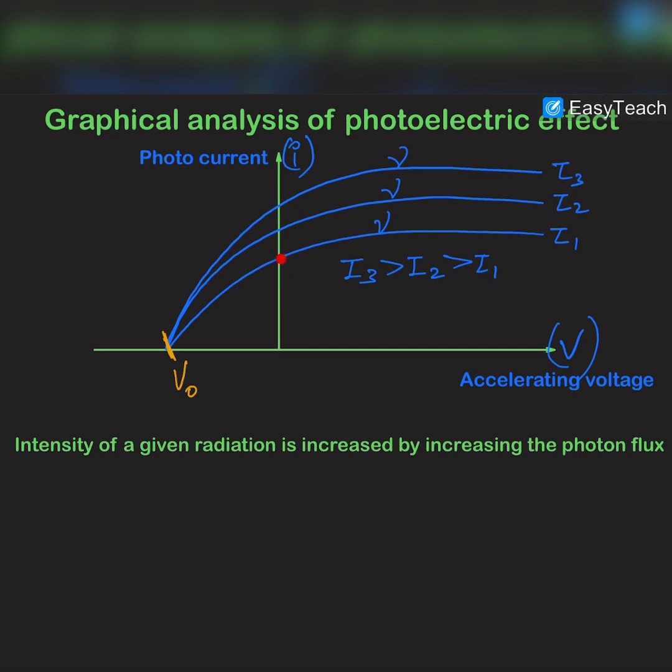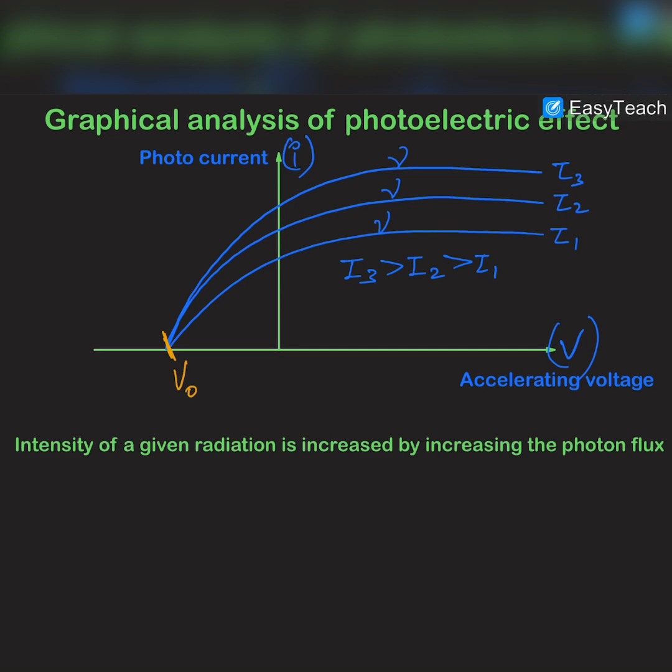This is due to the fact that some of the electrons were reaching the anode on their own due to their kinetic energy. And on further increasing the accelerating voltage in the positive direction, the electrons were accelerated towards the anode, and a time will come when, let's say, per unit time 100 electrons are being emitted from the metal, and those 100 electrons will not reach the anode simultaneously.